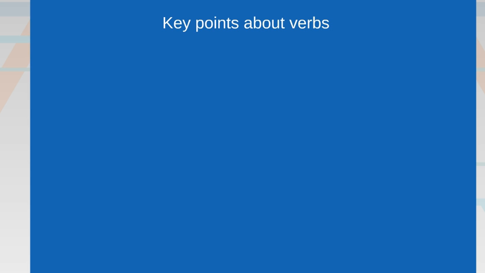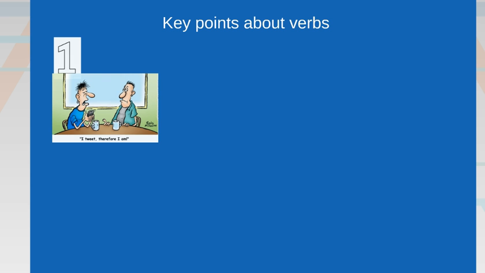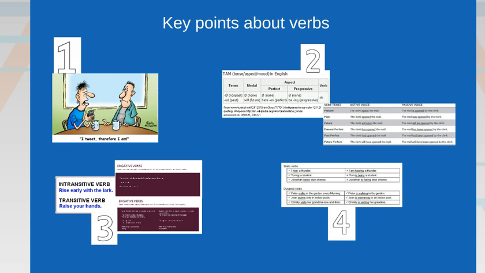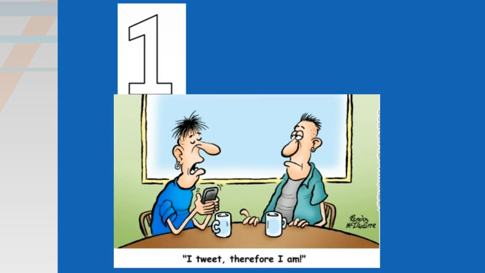Before we jump into the first category of multiple word verbs, let's just review some key points about verbs. We're going to take a look at 4 key points that are related to the grammar associated with verbs. There might be 1 or 2 concepts that are fairly new to you. For that, I do apologize, but you do need to know them. And these 4 points are the 4 points that I use when I think about the grammar of verbs.